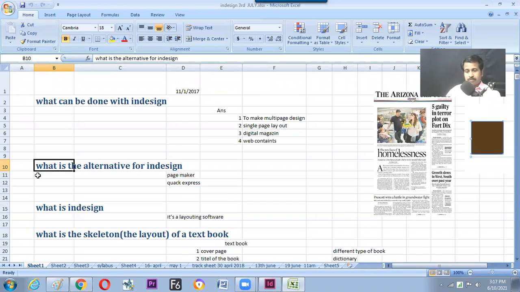Now, in a short form, what is InDesign? In a single sentence answer, it is a layouting software. Hope we have understood these 3 points very clearly.